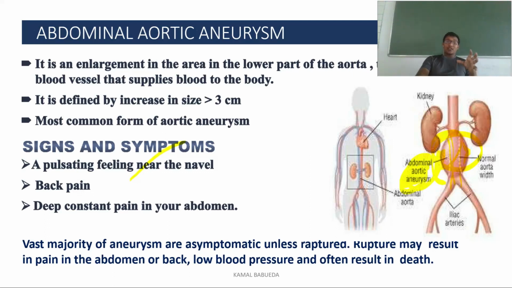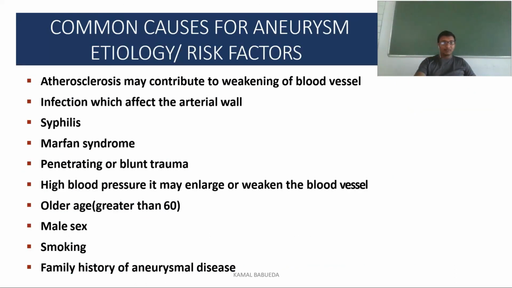These abdominal aneurysms mostly remain asymptomatic, but if rupture occurs, they will result in abdominal pain and pain in the lower back, and there will be low blood pressure, and sometimes they can lead to death. Common causes of these aneurysms are mainly atherosclerosis, infection of the arterial wall, syphilis, Marfan syndrome, and penetrating or blunt trauma. So when a gunshot occurs, or when you are doing an angiogram, if you damage the blood vessel, if you unnecessarily touch the blood vessel, it can result in an aneurysm.